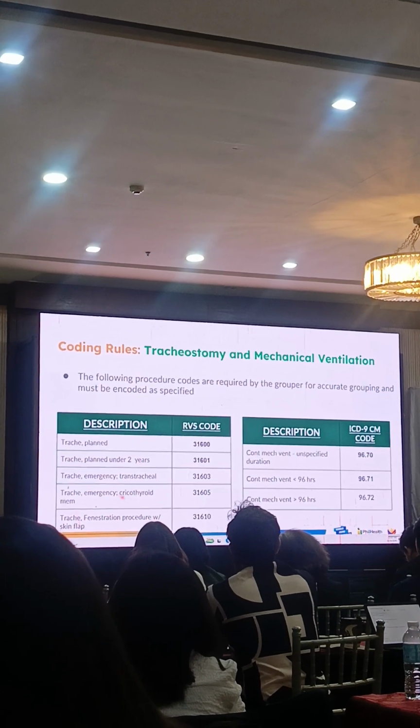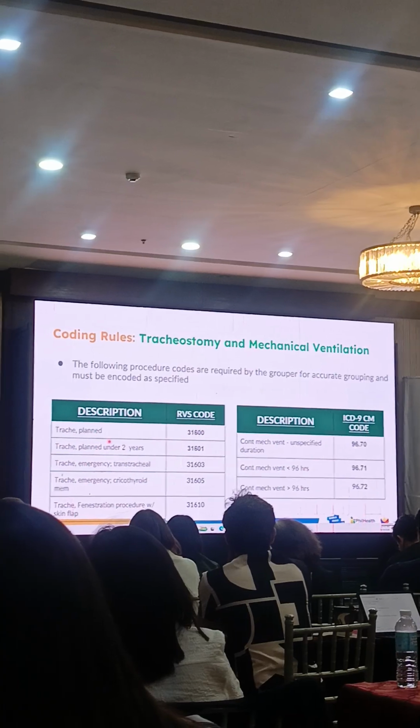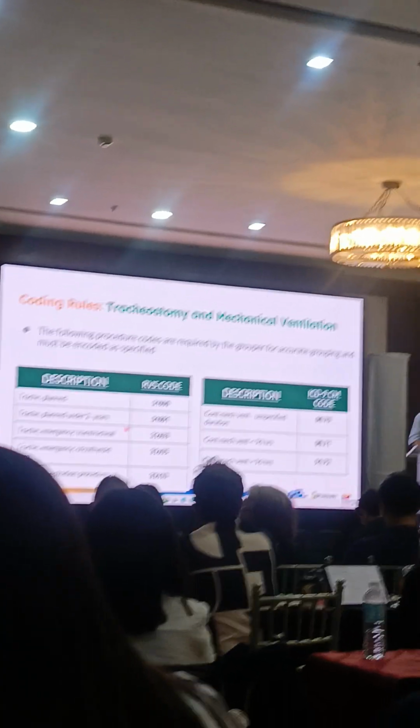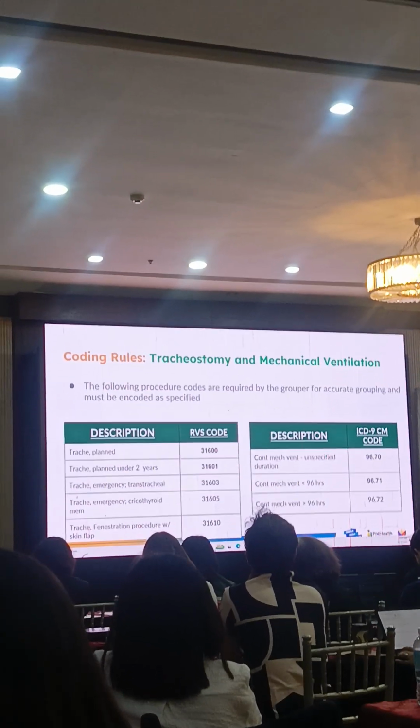So for tracheostomy, the RVS code varies depending on the situation. If it's a planned tracheostomy, 31600. If it's a tracheostomy for a patient under 2 years old, 31601, and the list goes on.